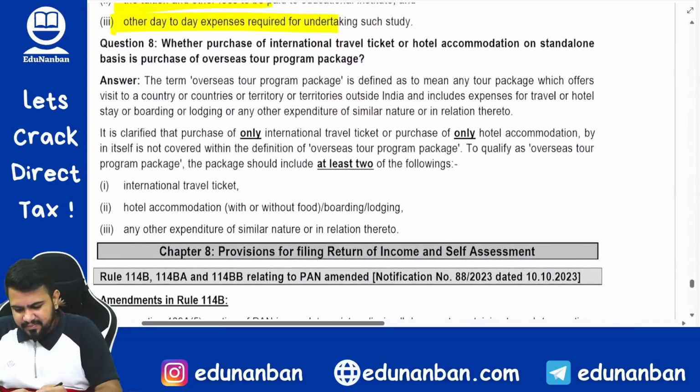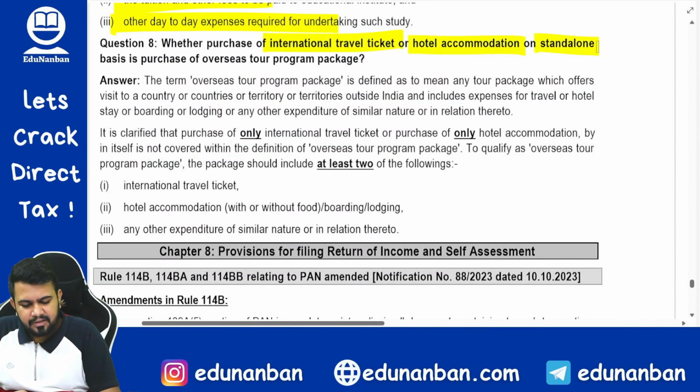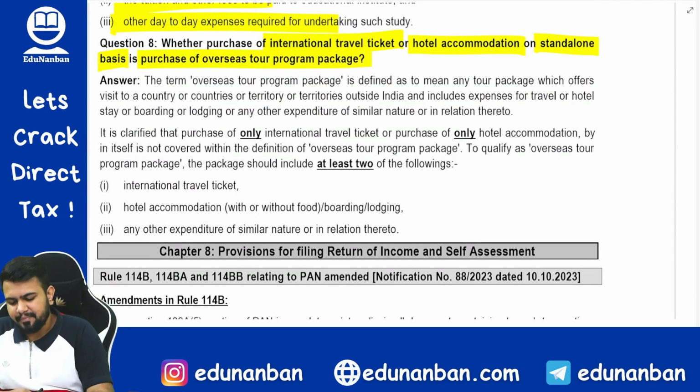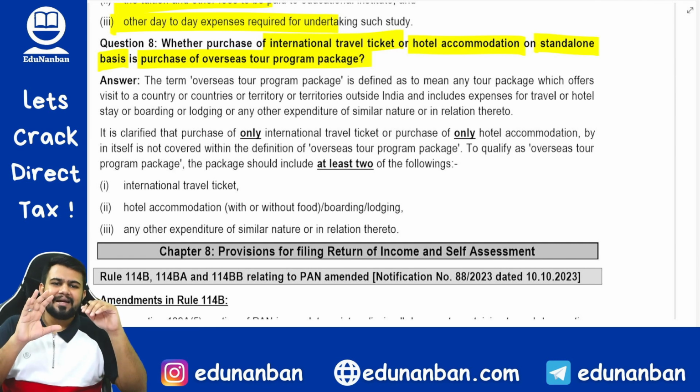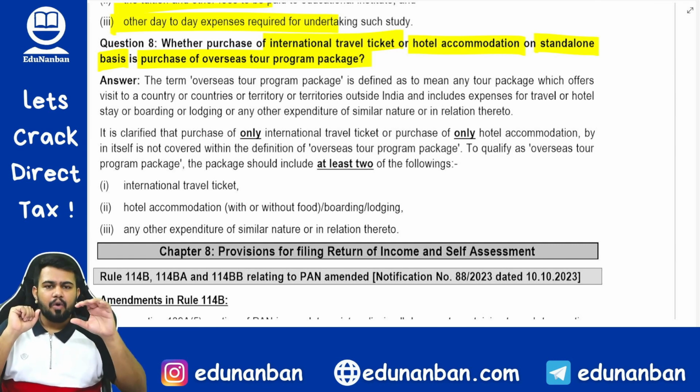Last question. Whether purchase of international travel ticket or hotel accommodation on standalone basis is purchase of overseas tour program package. So now what they are telling, there is a person who has taken travel ticket separately, hotel booking separately. Now the person has done separately. So is this called overseas tour program package?